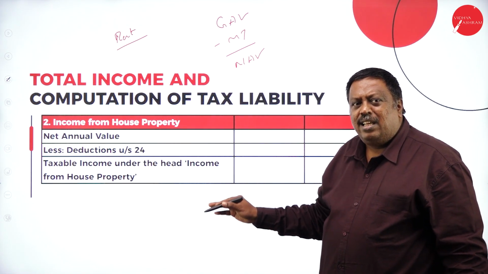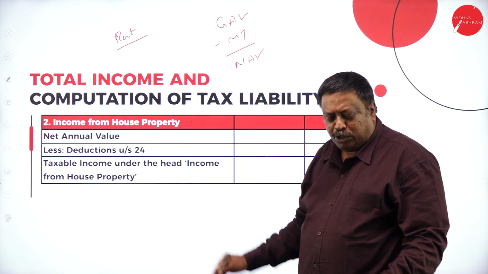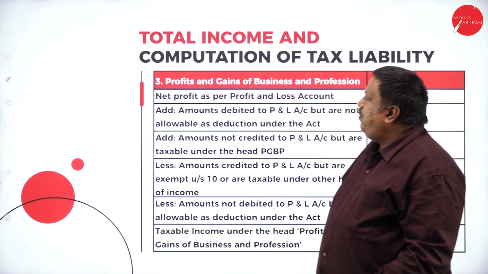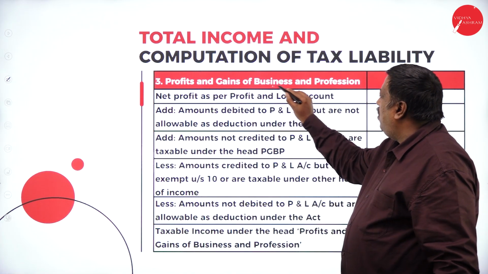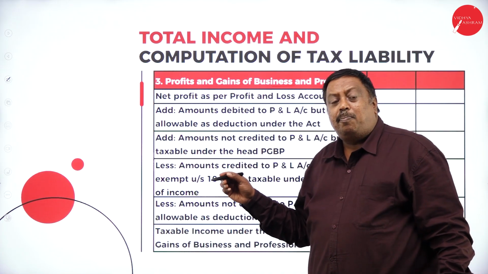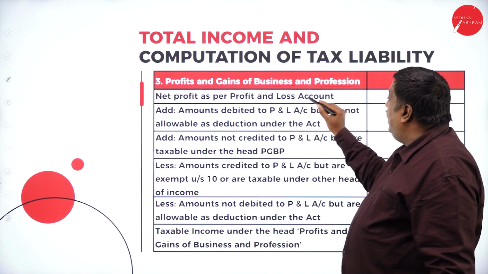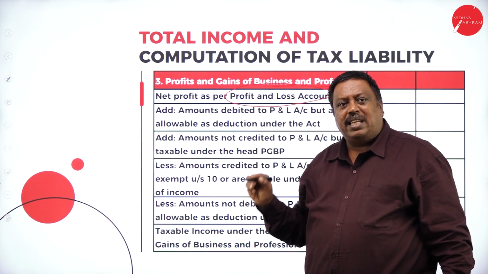We are going to discuss in-depth information in the chapter income from house property. Next, we have the third head, business or profession. In this one, the net profit, whatever we have written in the profit and loss account, that will be taken as a base here.